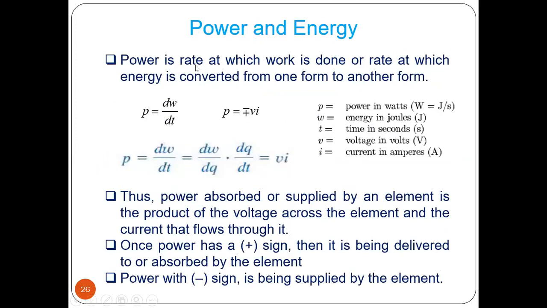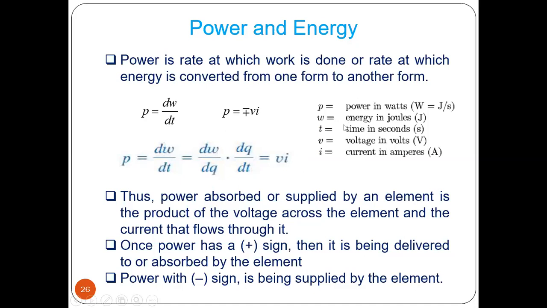Now say power. Power is the rate at which work is done or the rate at which energy is converted from one form to another form. It means the amount of work done with respect to time. So P equals dw by dt. Now this dw by dt we can write as dw by dq into dq by dt. So dq cancels out. And here the interesting point is that dw by dq is nothing but v and i equals dq by dt. So power is nothing but v into i.